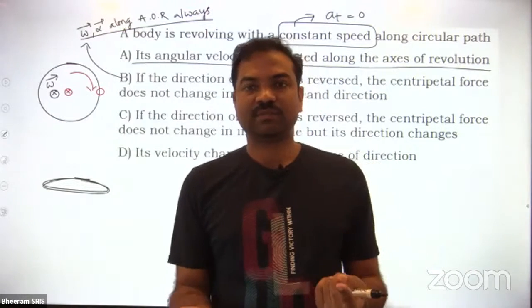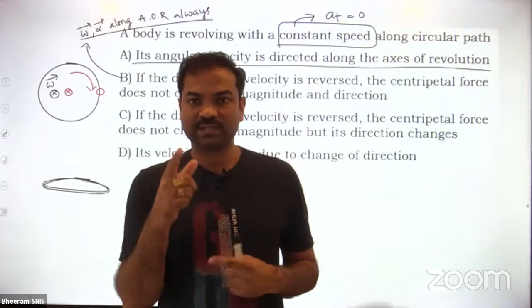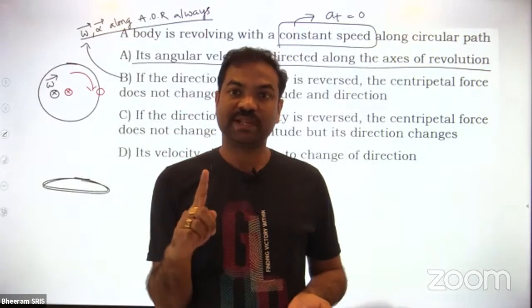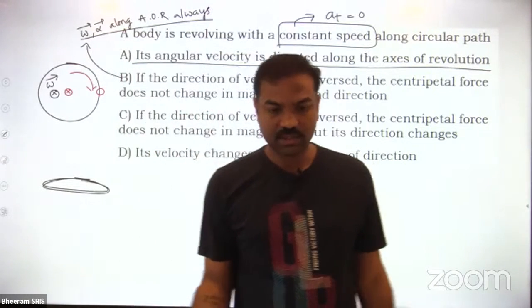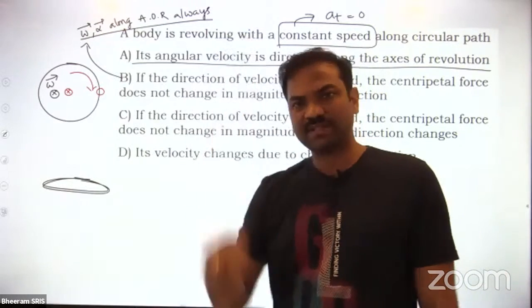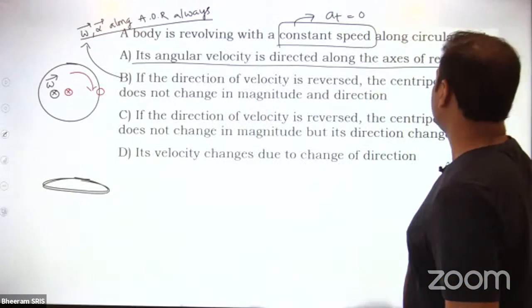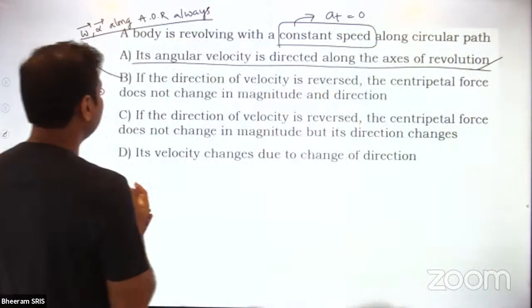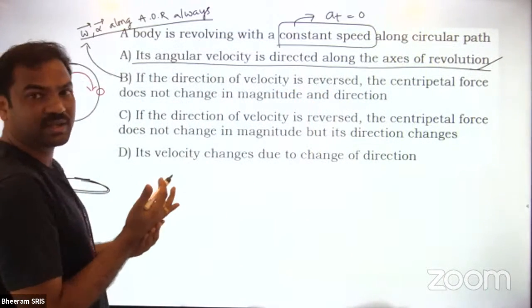So in the direction of omega, alpha will be there when omega is increasing. Opposite to the direction of omega, alpha will be there if omega is decreasing. So that means omega and alpha are always along the axis of rotation. Clear? Then, if the direction of velocity is reversed, the centripetal force does not change in magnitude and direction.